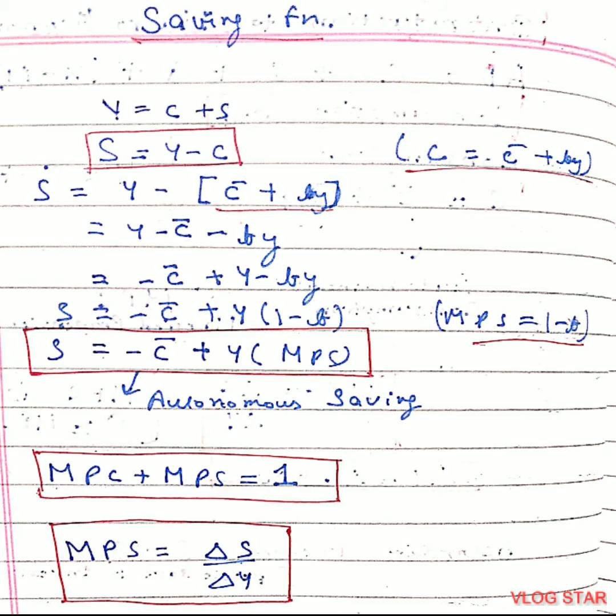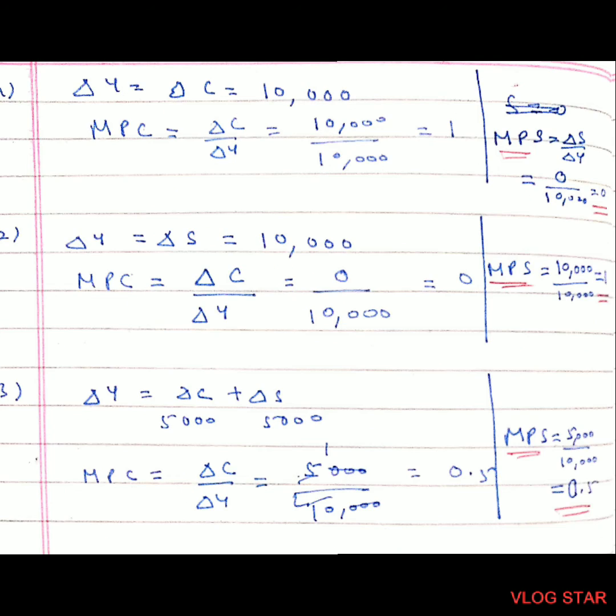MPS is marginal propensity to save, and the formula for MPS is change in saving upon change in income, that is delta S upon delta Y. And MPC plus MPS is equal to 1. Let's understand how. Now see this example again. Now for the same people we'll find MPS.